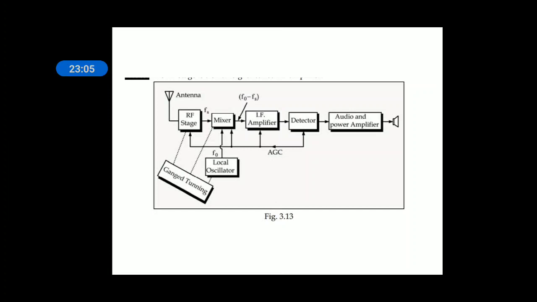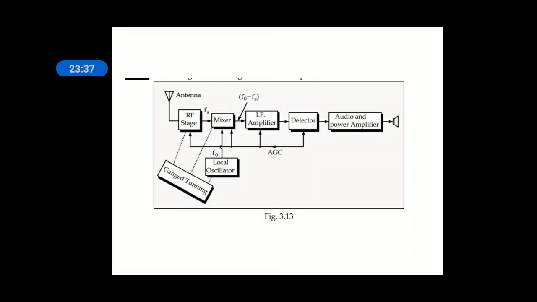Hence you can have an inefficient response from the loudspeaker. That means more sound will come for a strong signal and less sound for a weak signal, or more sound comes from the transmitters which are nearer to the receiver, and weak sound comes from the output of the receiver if the transmitters are far away from the receiver.